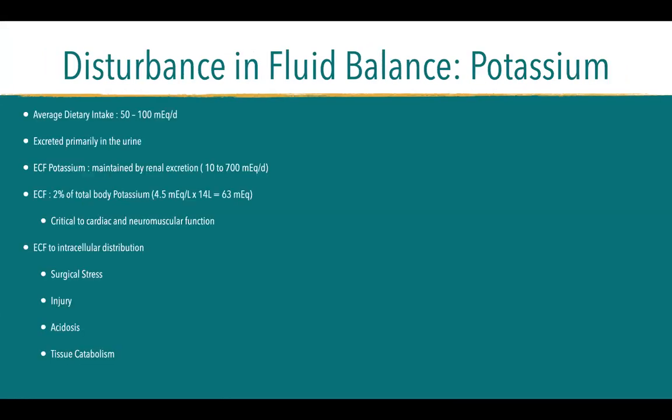Potassium's average daily intake is 50 to 100. It is excreted primarily in the urine. It is maintained by renal excretion. 2% of total body potassium is in the extracellular fluid. The majority is in the intracellular compartments. It is critical to cardiac and neuromuscular function.